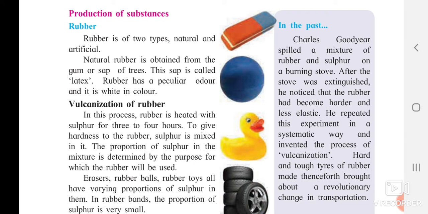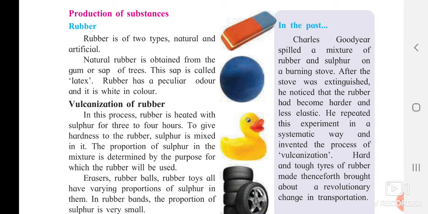For example, if you consider rubber. Rubber is mainly of two types. One is natural rubber and another is the artificial one which you use for erasing purposes. Natural rubber is obtained from the gum or the sap of trees. If you see the transparent colored substance coming out of the stems, this sap is called latex, and it is the natural rubber.